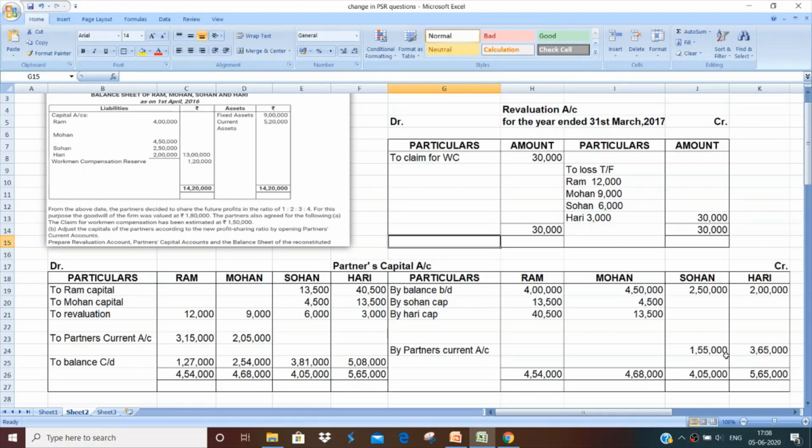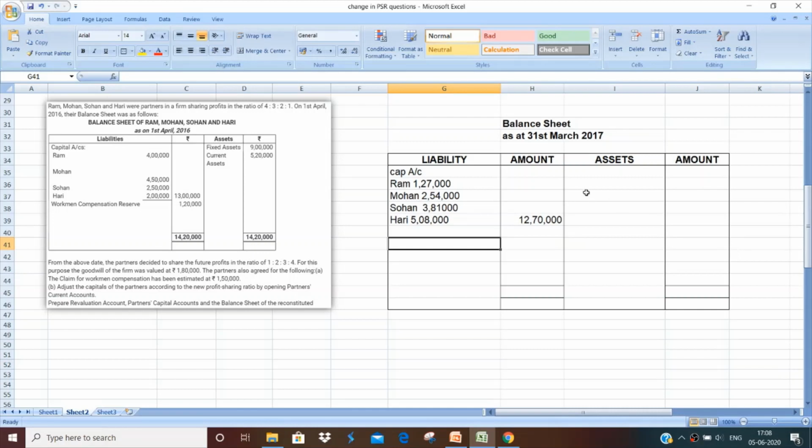So that means since they have a debit balance, they should be mentioned on the asset side. So on the asset side, we will mention this 1,55,000 and 3,65,000, Sohan and Hari. So moving on, I will write here current account. So Sohan and in case of Hari, the amounts were